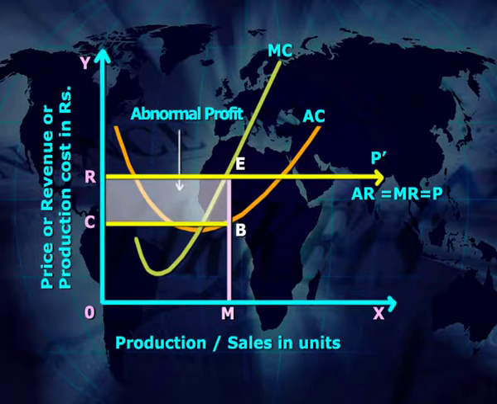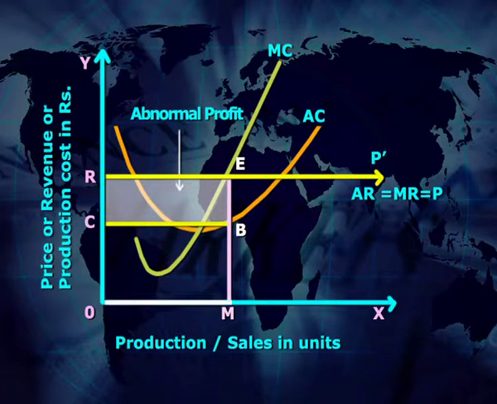During the short run in the market of perfect competition, with the help of market forces, market price is determined. Therefore, in this figure RP dash line is the average revenue line or marginal revenue line of the firm. In this figure, at point E the marginal cost line intersects the marginal revenue line from the lower side. Therefore, at point E marginal revenue is equal to marginal cost of the firm. Therefore, at point E the firm is in equilibrium and OM is the equilibrium production of the firm.